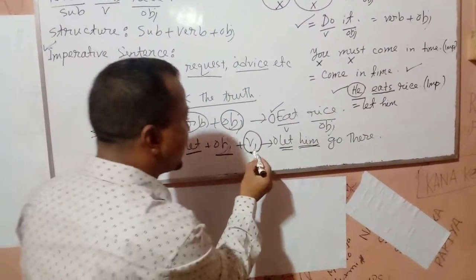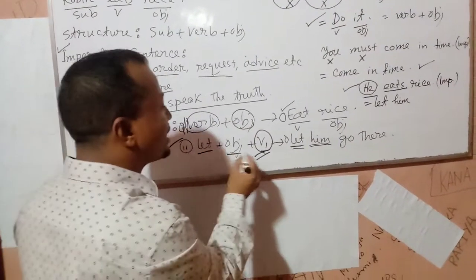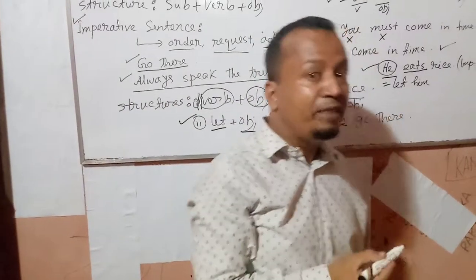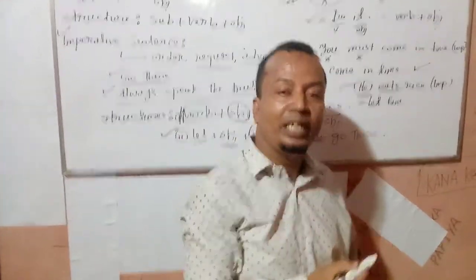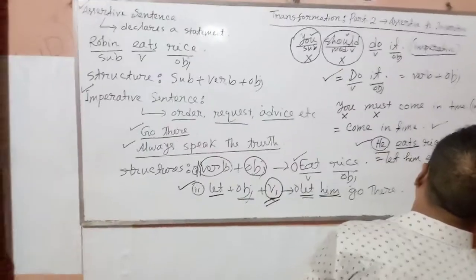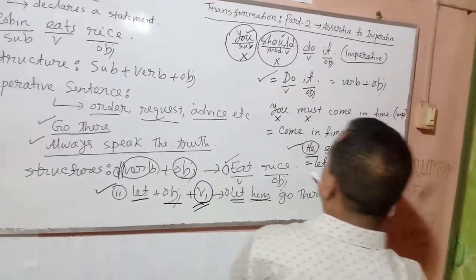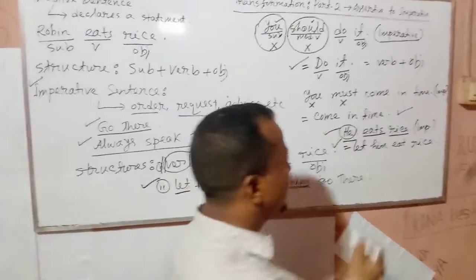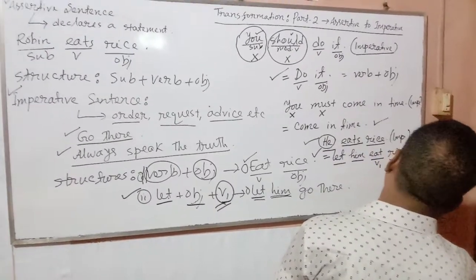But look at this structure, let plus object plus V1. That means the base form of the verb. If you see any s or es at the end of the verb, you will have to omit this. Then you can write only eat. Then the object. The changed form is let him eat rice.